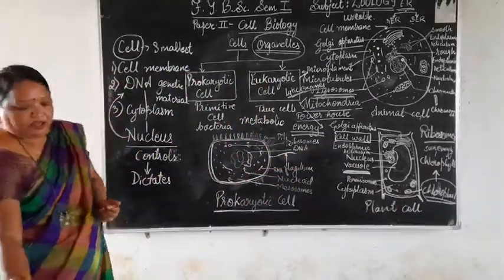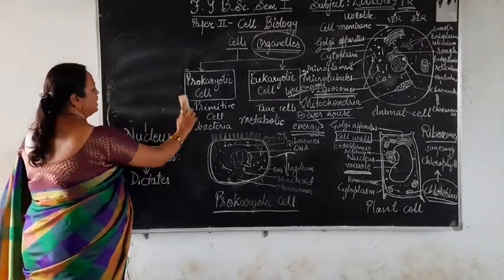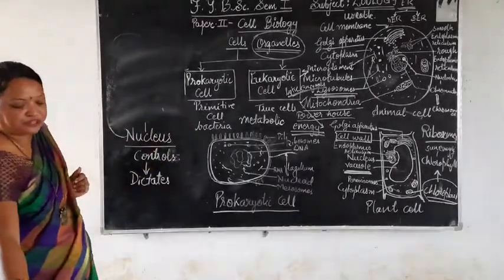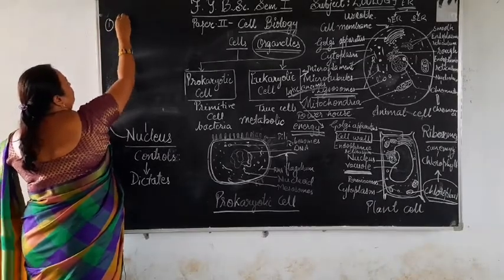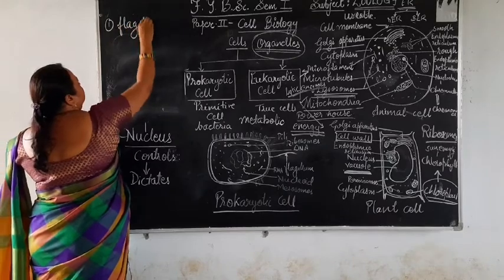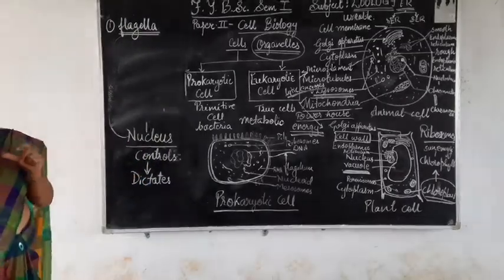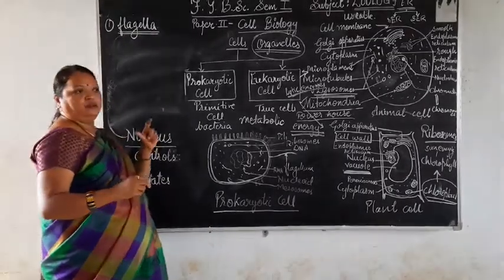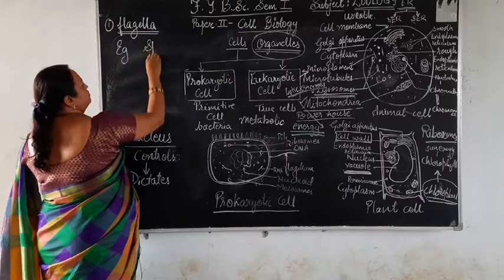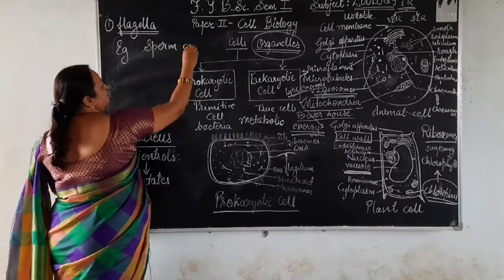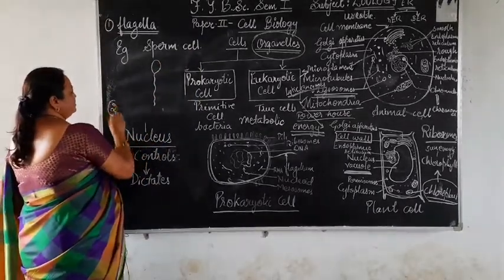Then apart from these organelles, there are some specialized organelles, and we will talk about a few of them. Those are the flagella. Flagella are special structures that are present with the cell. For example, in human beings, the sperm cell contains the whip-like flagellum. The second one is the cilia.